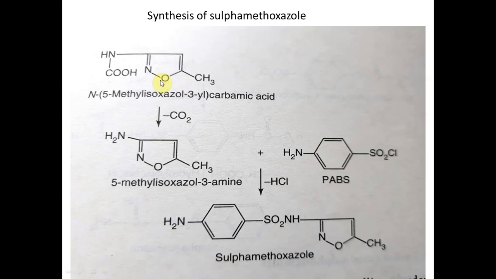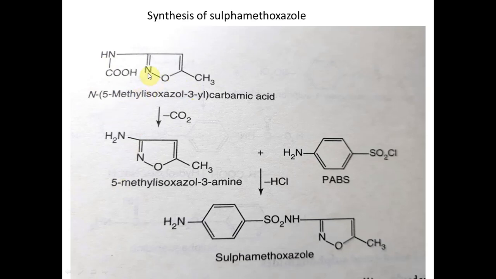When nitrogen and oxygen are neighboring each other in a heterocycle, it is called isoxazole. And when oxygen and nitrogen are separated by one carbon, we call it oxazole. Okay, but this is neighboring each other, so they are called isoxazole. And which isoxazole? At the 5 position there is methyl and at the 3 position there is yl, meaning this carbamic acid group at the 3 position.